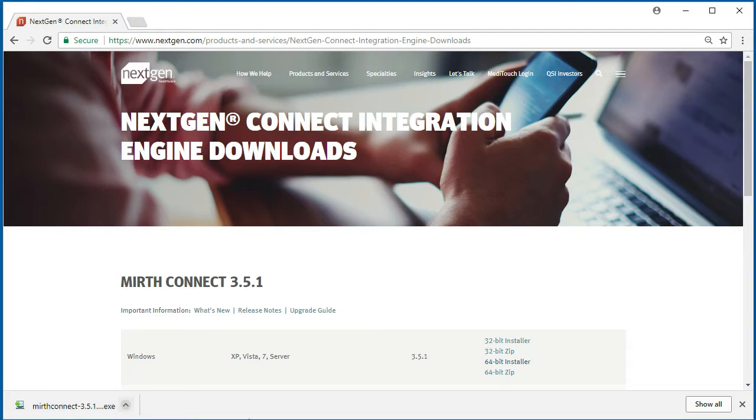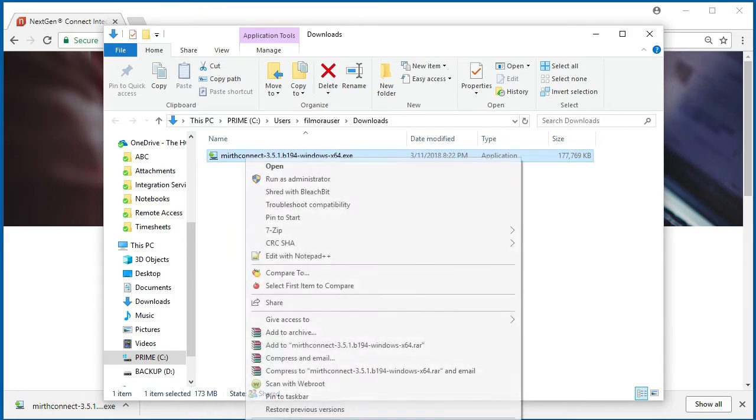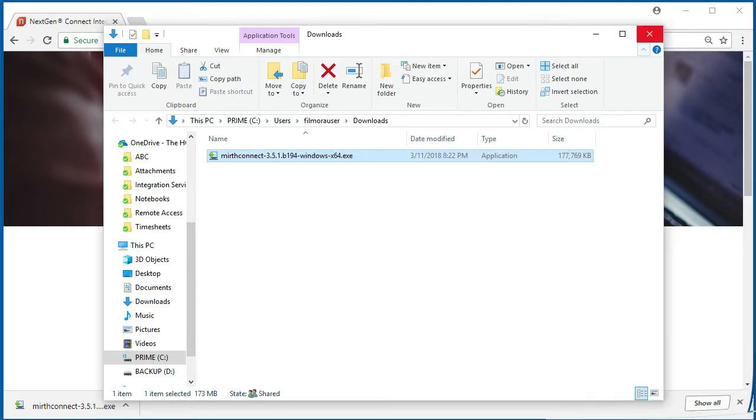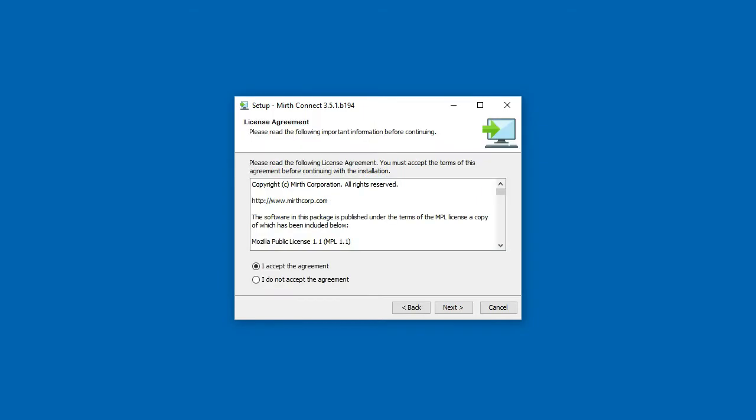Now we can run the installer by opening up the Downloads folder, right-clicking on the file, and select Run as Administrator. To begin the setup, we click on Next, Next again.